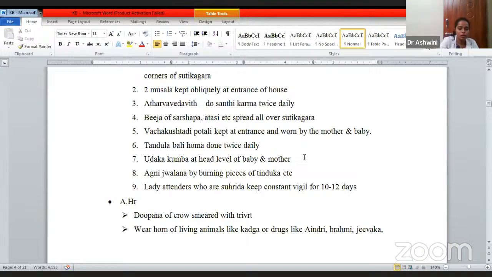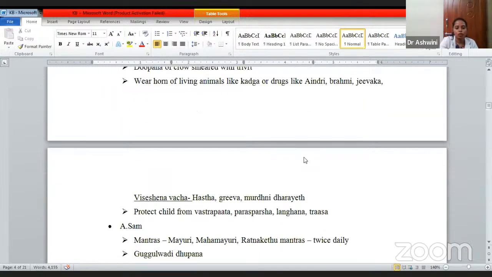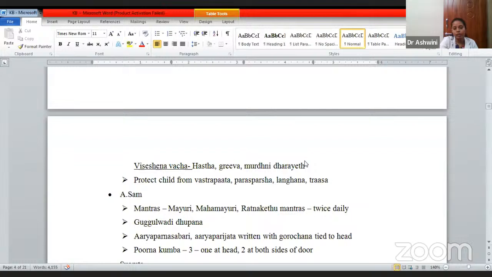Then coming to Ashtanga Hridaya, he has mentioned Dhupana with a crow's feather smeared with Trivrit, and the horn of a living animal like Khadga, or drugs like Aindri, Brahmi, Jivaka, that have to be worn. Especially Vacha has to be worn, as Griva Murdni Dharayet. Like an anklet, a bracelet, or even at the head somewhere, you are supposed to keep Vacha.